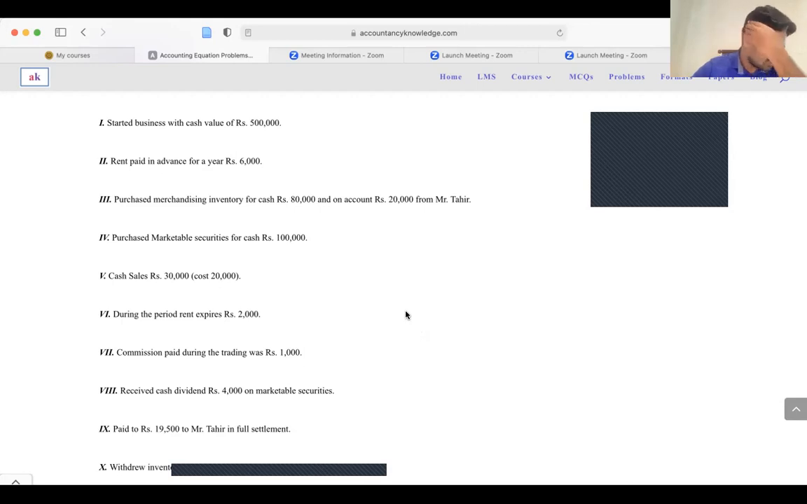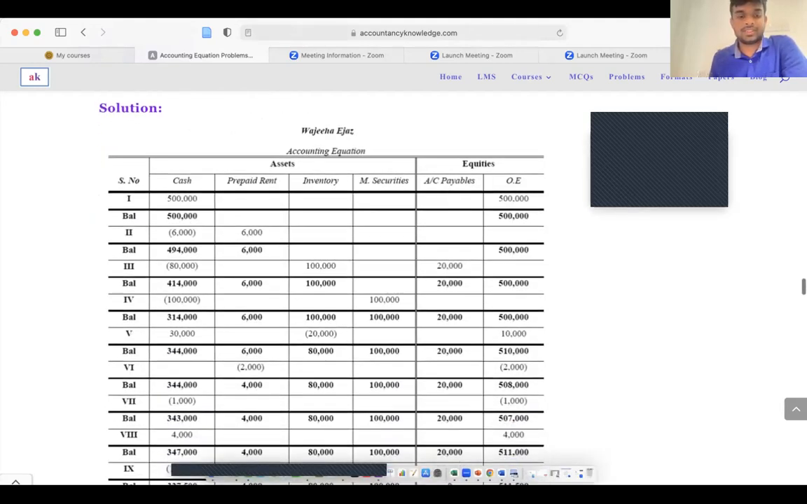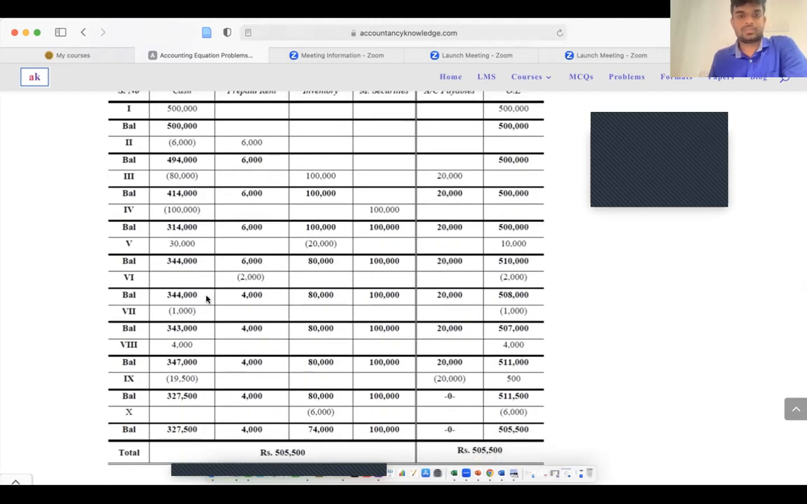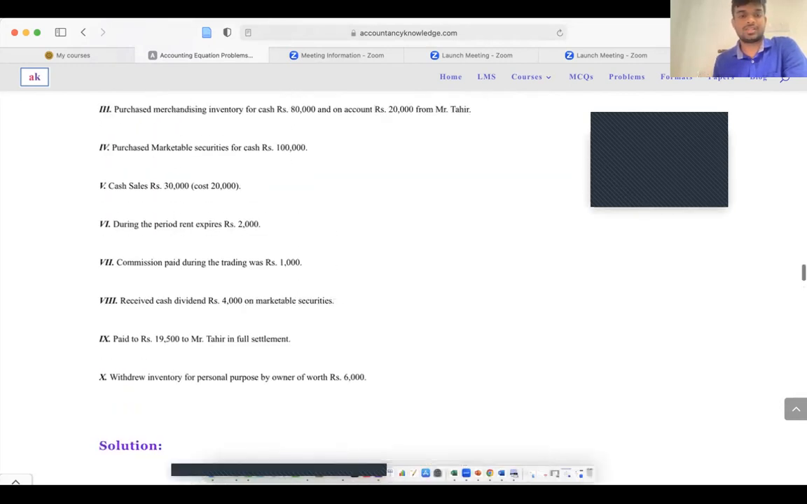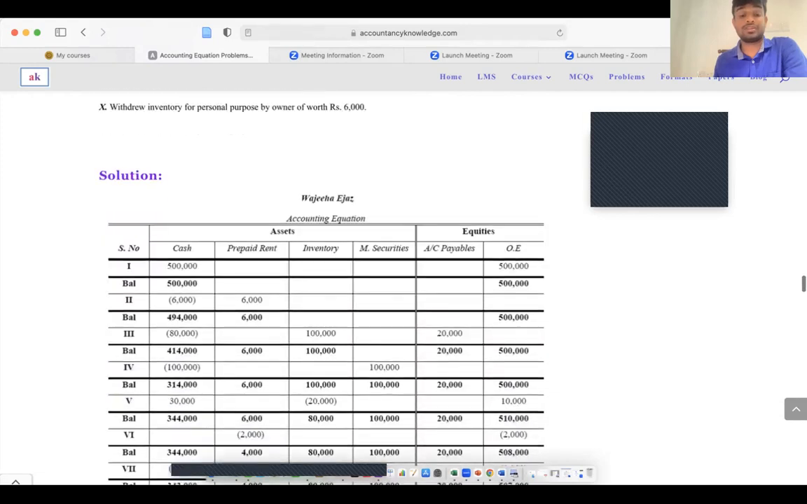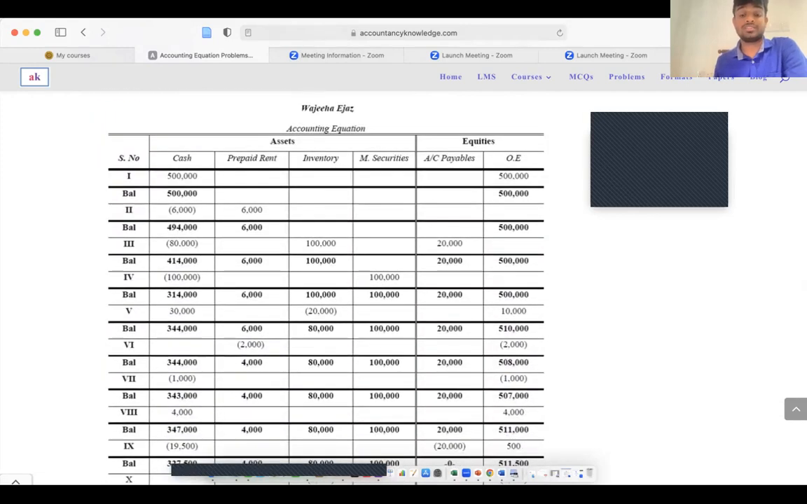So you have purchased a marketable security. That means your cash balance will be decreased by 100,000 and your marketable security or the assets value will be increased by 100,000, right? So let's see. Your cash balance will be reduced by 100,000. Your marketable security balance will be increased by 100,000. Cash balance will be decreased and the marketable security balance is increased.